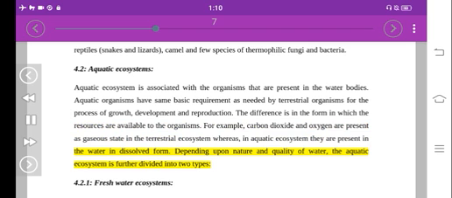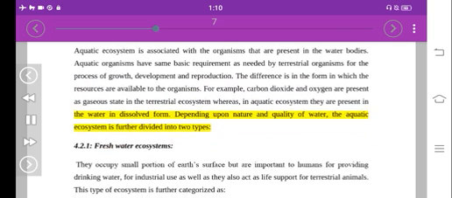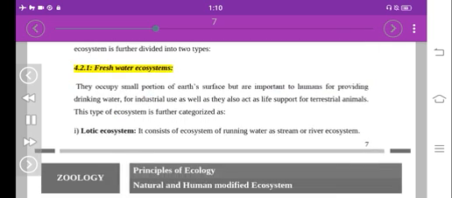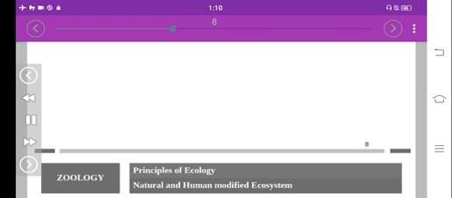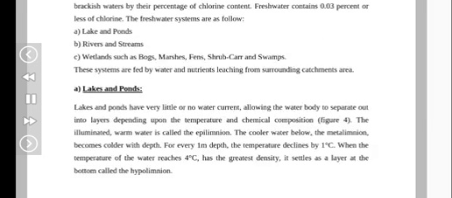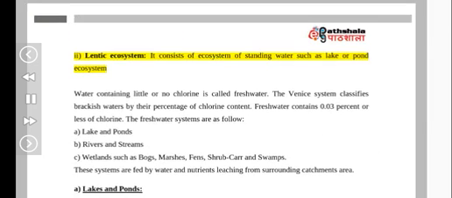Depending upon the nature and quality of water, the aquatic ecosystem is further divided into two types. 4.2.1. Freshwater ecosystems. They occupy a small portion of Earth's surface but are important to humans for providing drinking water and for industrial use, and they also act as life support for terrestrial animals. This type of ecosystem is further categorized as lotic ecosystem, which consists of ecosystems of running water such as stream or river ecosystems, and lentic ecosystem, which consists of ecosystems of standing water such as lake or pond ecosystems.